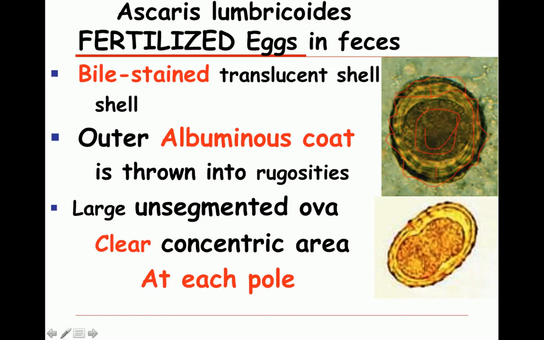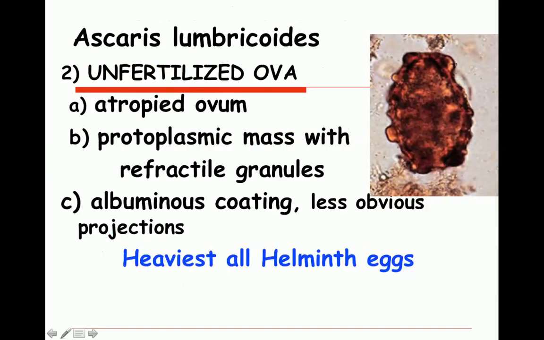This picture is showing you an unfertilized egg, and in this case you hardly see the ovum. It is totally atrophied, and it's basically a protoplasmic mass with refractile granules, and you hardly see any albuminous coating around it, but this is considered the heaviest of all helminth eggs.